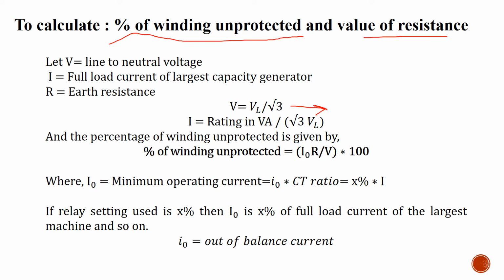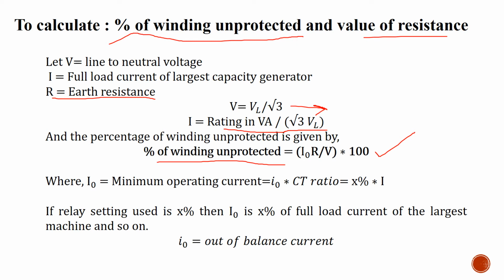I is the full load current of the largest capacity generator. If it is not given in the question, the rating of the generator will be given, and with the help of the rating we need to calculate the full load current. As we know, the rating or the power is basically equal to √3 VI, and therefore we can calculate the value of I. R is the value of earth resistance, and our main equation, that is the percentage of the winding that remains unprotected, is given by the following equation.